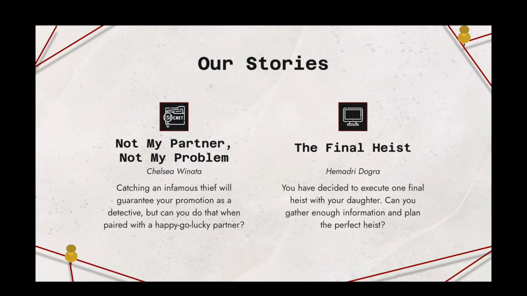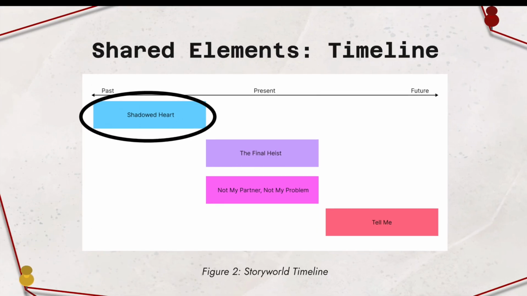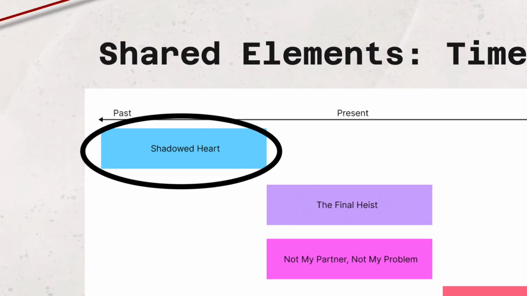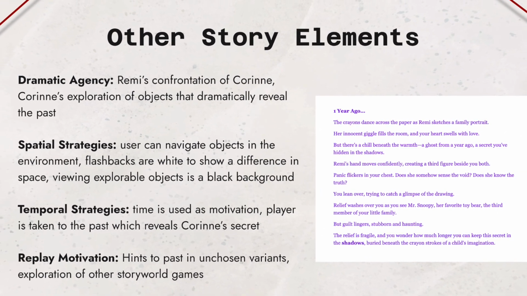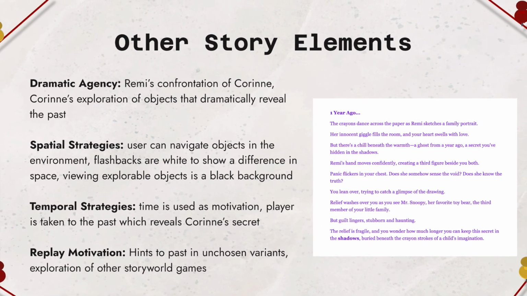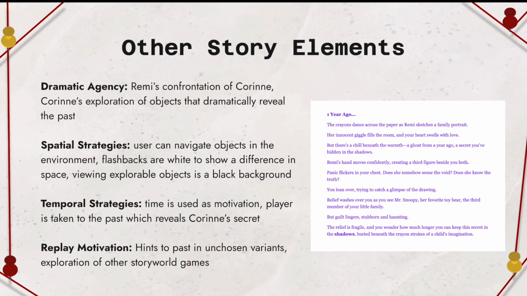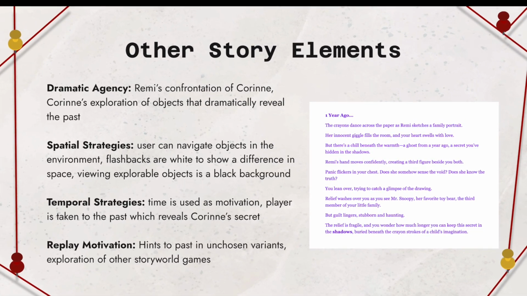While the other stories have plots focusing on Remy and Shima as adults, my story takes place in the past when Remy is a child. Because of this distinction in time, my story relies heavily on spatial strategies, where the player can discover clues to decipher the truth behind the characters' relationships, and temporal strategies that show how time affects the actions of the player later on. My story begins with Corinne preparing to go on a heist.